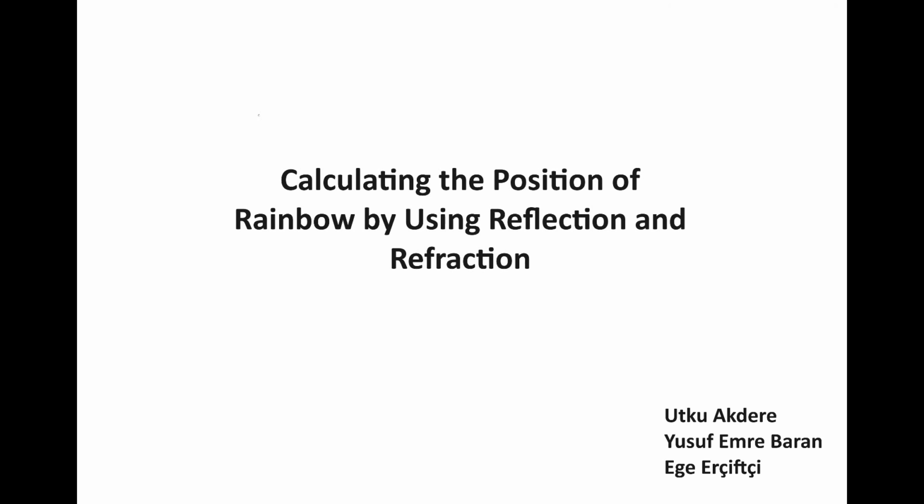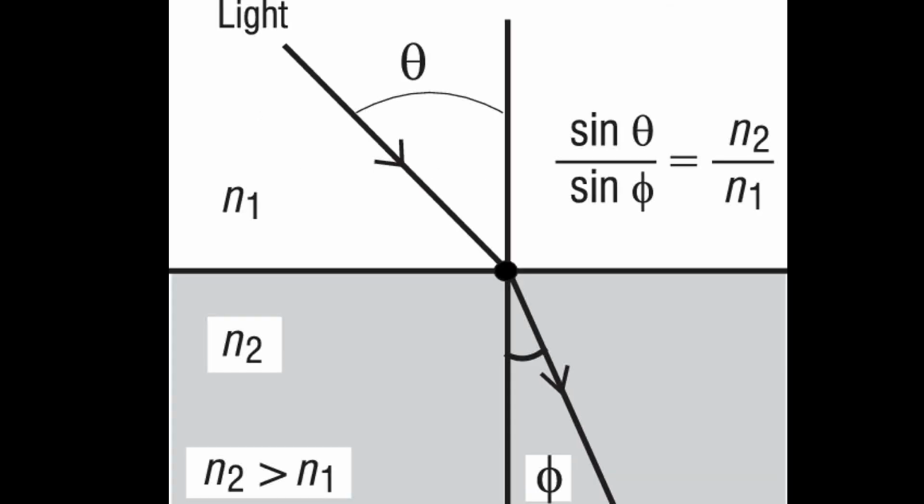Firstly, let's talk about the theoretical background of our experiment. Let's start with Snell's law. By Snell's law, the path that a light ray follows in a raindrop can be shown knowing the initial angles and refractive indices of the mediums.